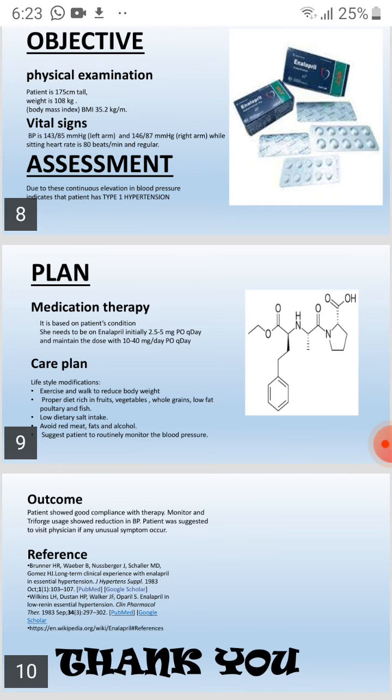Now if we see the care plan, for lifestyle modification, she needs to exercise and walk to reduce body weight, and follow a proper diet which is rich in fruits, vegetables, whole grains, low fats, poultry and fish. Low dietary salt intake. She should avoid red meat, fats and alcohol. Suggest the patient routinely monitor the blood pressure.